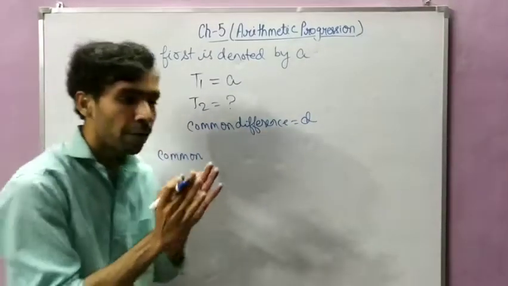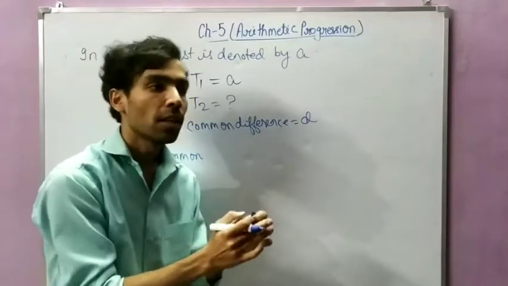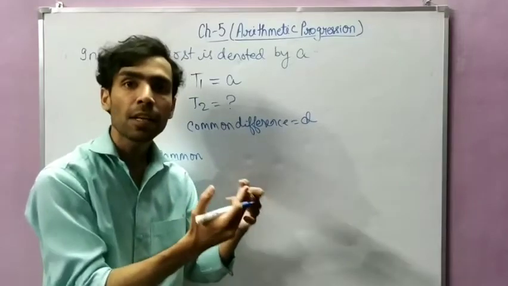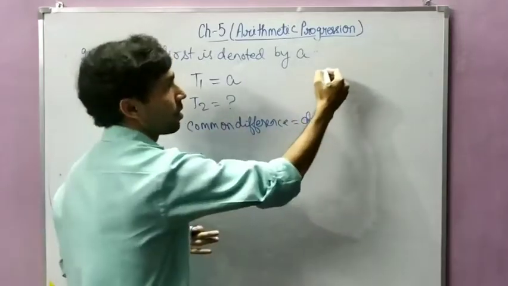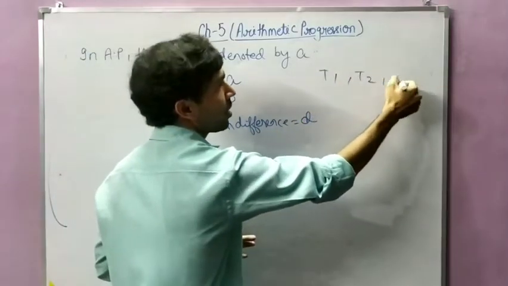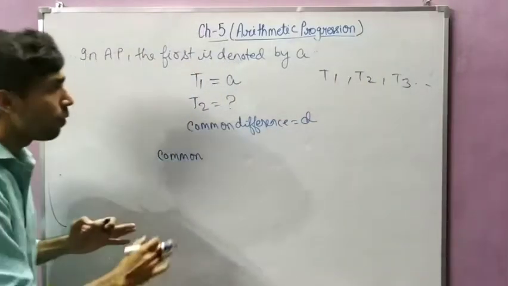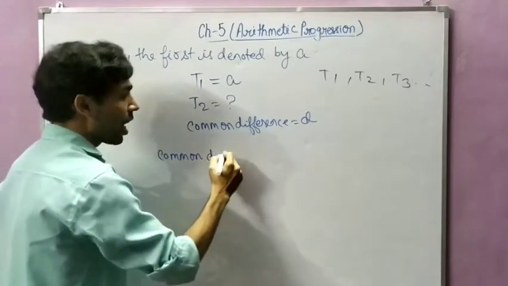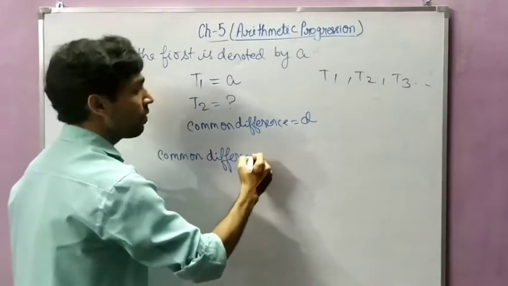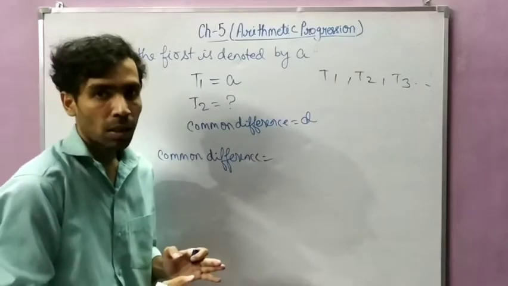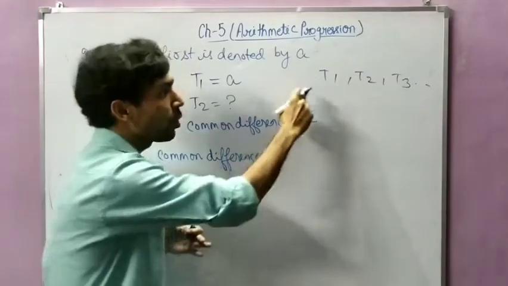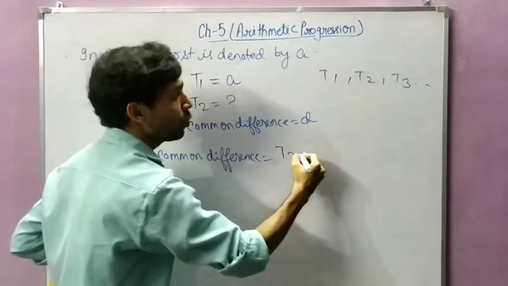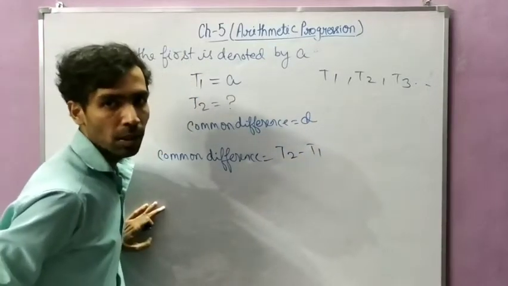Tell me one thing. When you write a sequence, the first term comes first, then the second term comes after it. First T1 will come, then T2, then T3, and so on. The first term we know is A, the second term we don't know. But how do we calculate the common difference? We can take T2, so the common difference can be written as T2 minus T1.